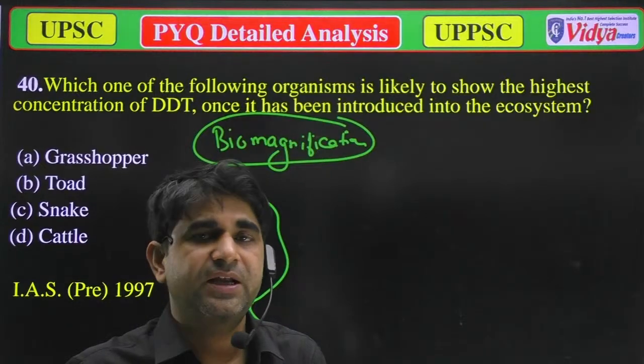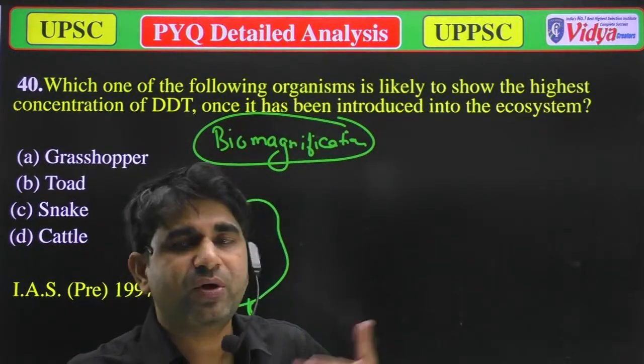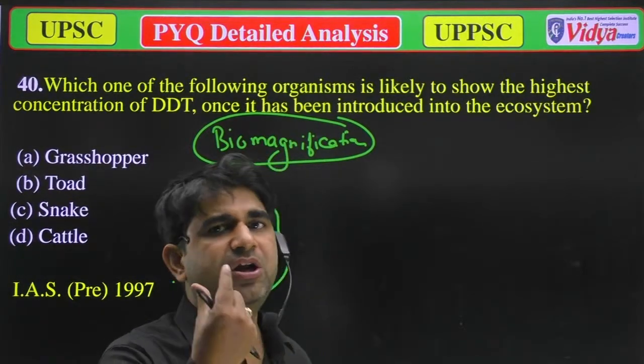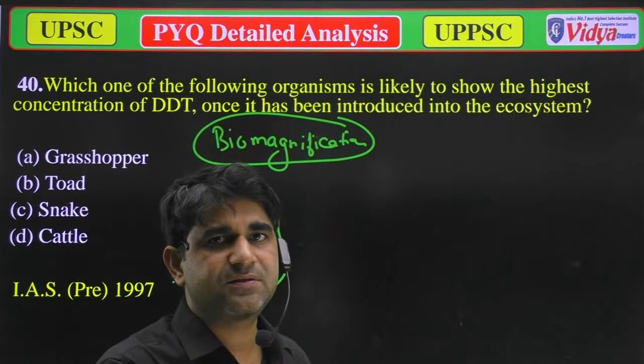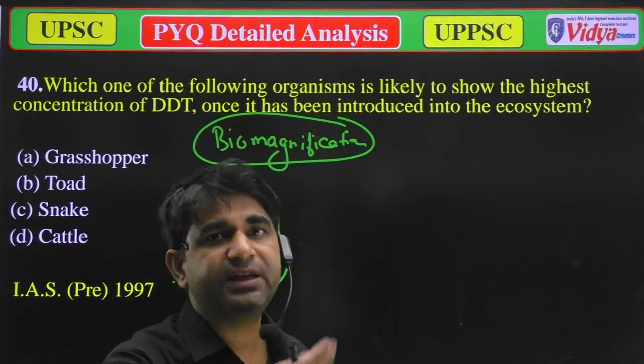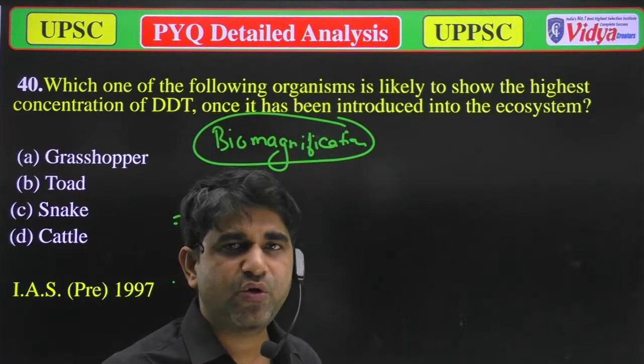As you know, in a food chain the energy decreases from one trophic level to another, but the amount of these non-biodegradable substances doesn't decrease. When their concentration increases in a trophic level, it is called biomagnification.